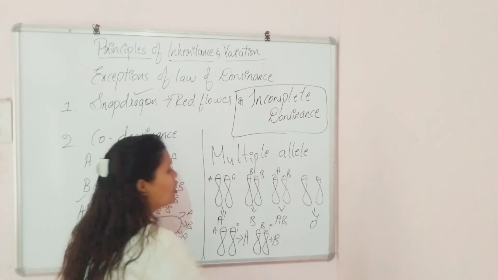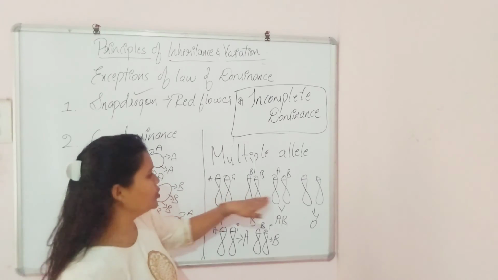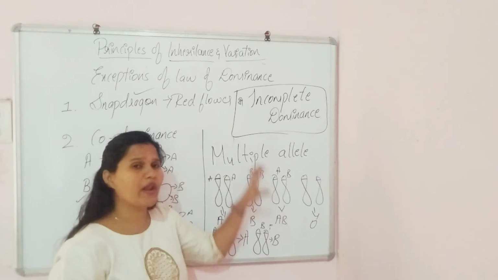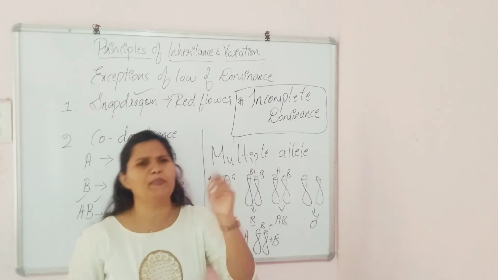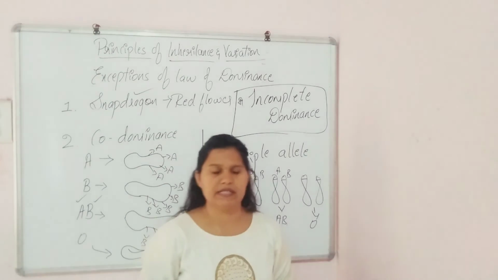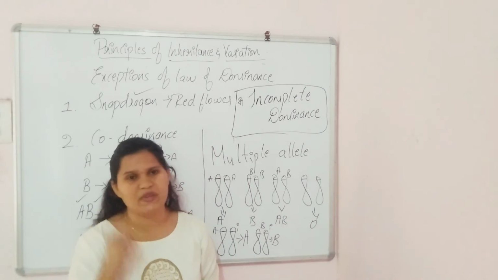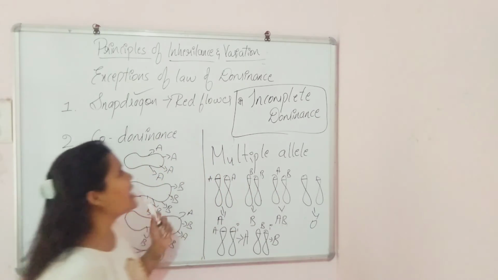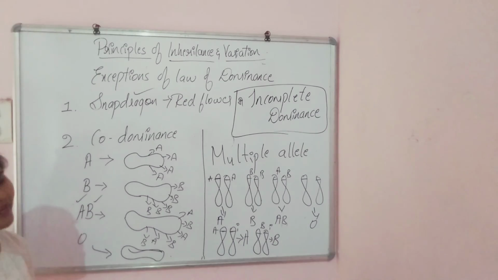Think if this is a population, 1, 2, 3, 4, 5, 6 persons are there here, right? Among these 6, only a single person, or maybe 2 persons, will be having the multiple alleles, where this allele cannot express itself.